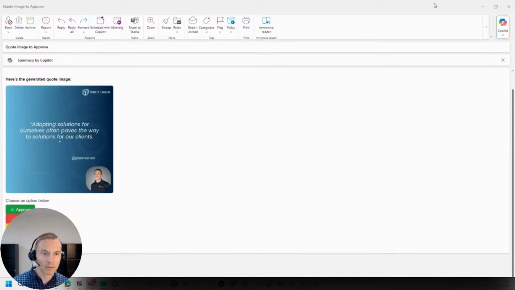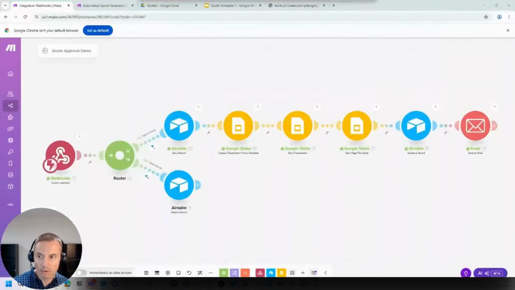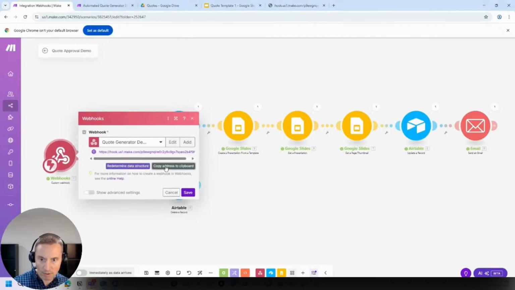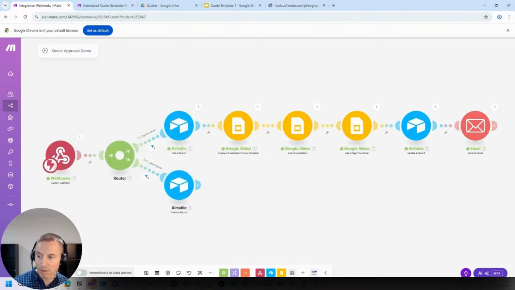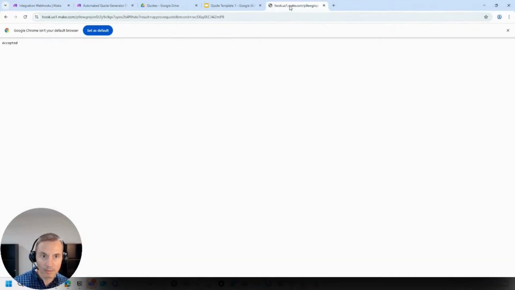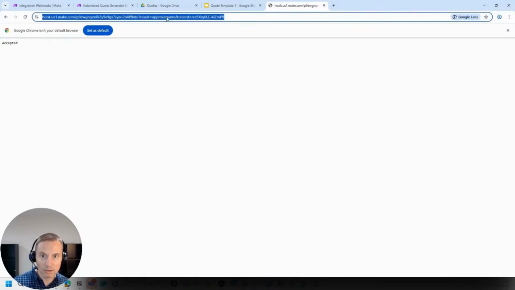So now what we want to do is approve or reject it. Again, we got this webhook. We're going to send it back to the same webhook, but we're going to change this to approve image.